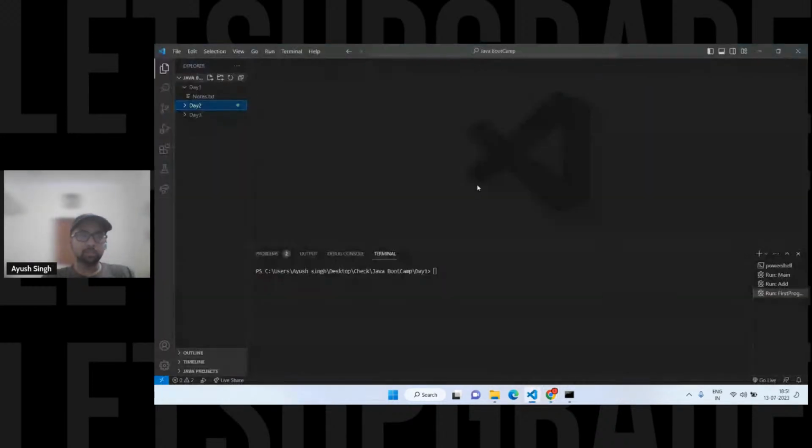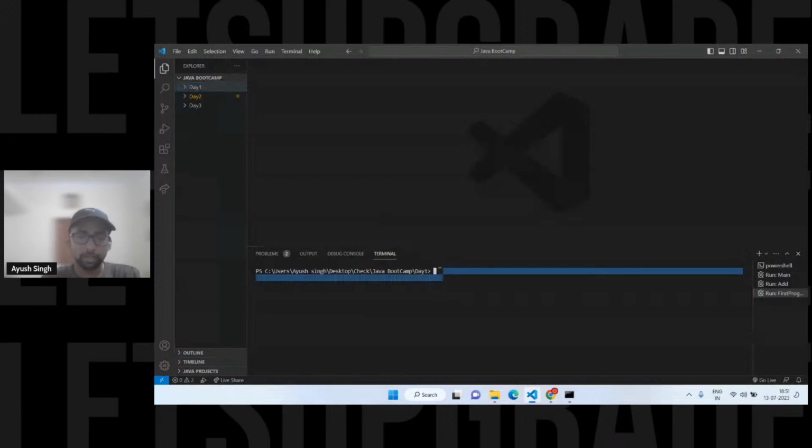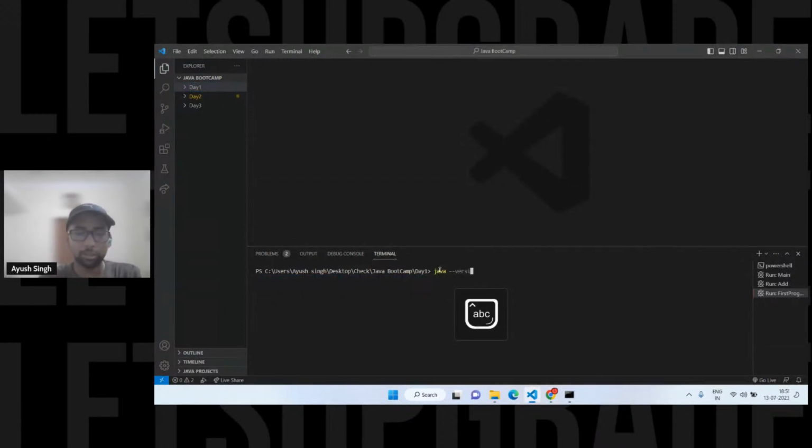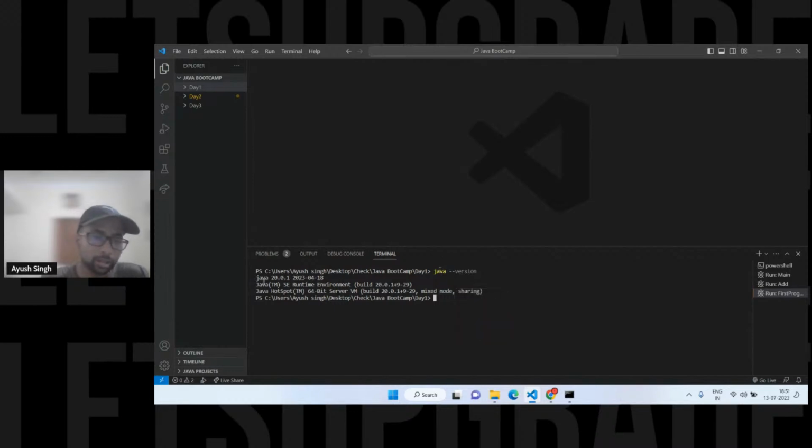After installing it, you have to check one thing. If it's successfully installed, you have to cross-check whether Java is installed or not. I have installed Java 20. It will tell me I have this runtime environment, this JDK, and all those things. Write this command: java -version. It works for Linux; I'm not sure about the MacBook. If it's installed, you'll get the version.